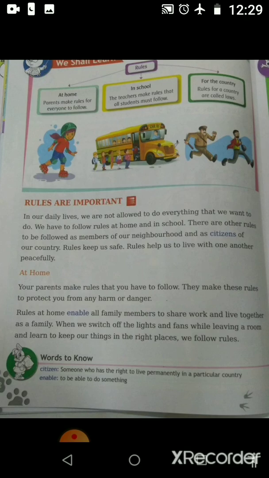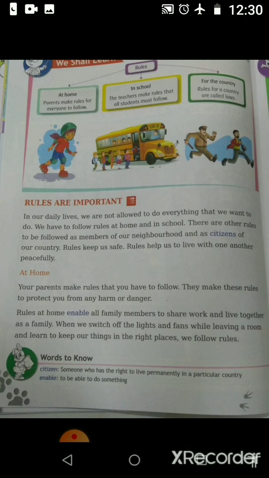Rules keep us safe. Rules help us to live with one another peacefully. Rules help us to live in harmony without hurting, without harming others. Now, at home, your parents make rules that you have to follow. They make these rules to protect you from any harm or danger.